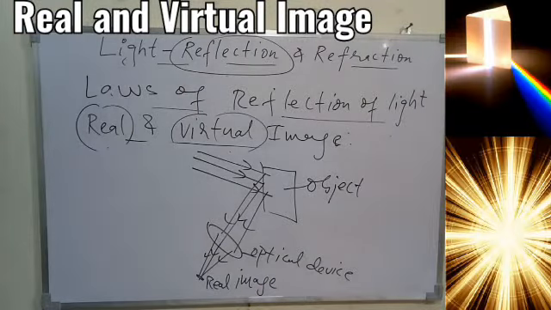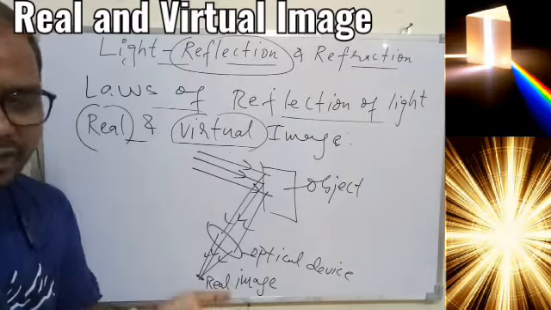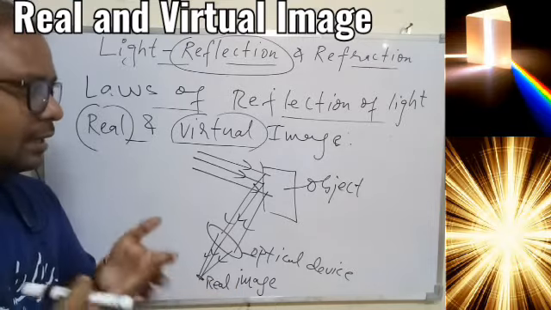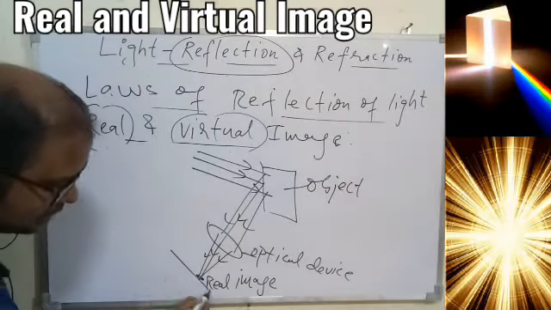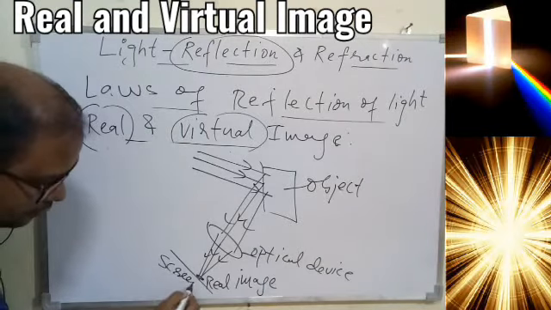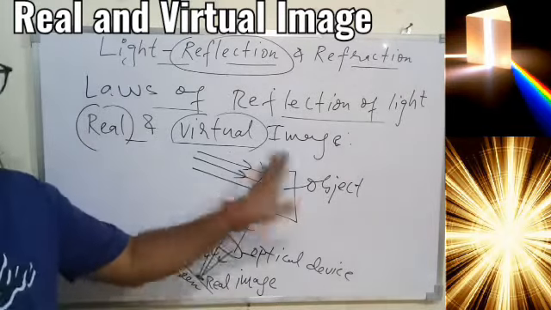The only thing to remember is, if the rays of light coming from an object meet at a point, then that will form a real image. If we place a screen at this point, then on the screen we can see the image of this object.